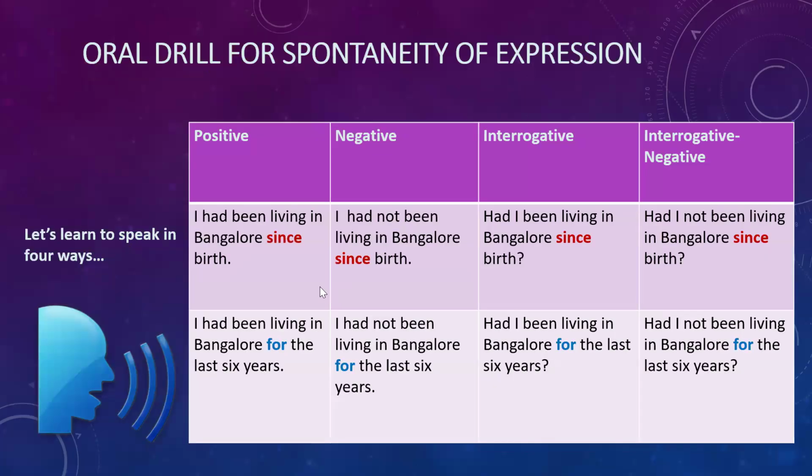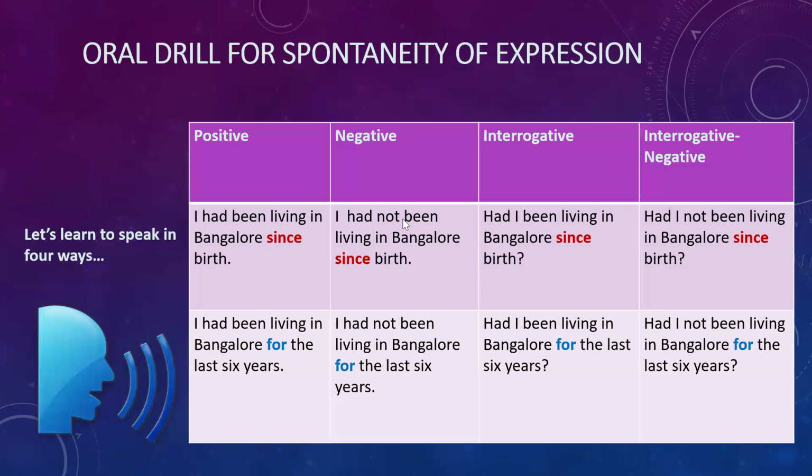Here, I will tell you to frame sentences in 4 ways: positive, negative, interrogative, and interrogative negative. Look at here. Here, there is a use of since and then here for. I had been living in Bangalore since birth.